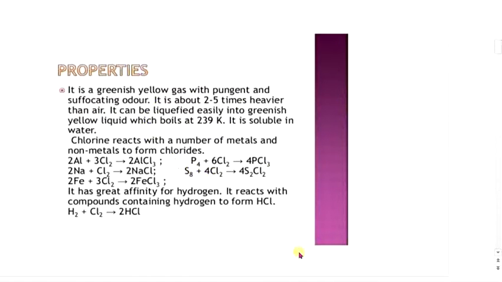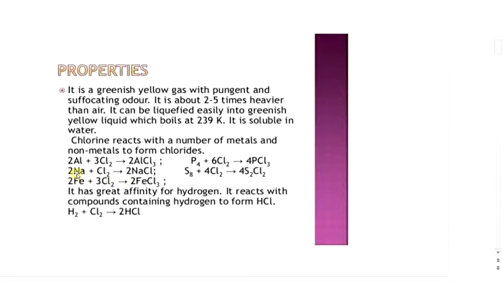Now, chemical properties of chlorine. Chlorine reacts with a number of metals and non-metals to form chlorides. First one, reaction with aluminium. When aluminium reacts with chlorine, it gives aluminium trichloride. That is 2Al plus 3Cl2 gives 2 moles of aluminium trichloride, 2AlCl3.